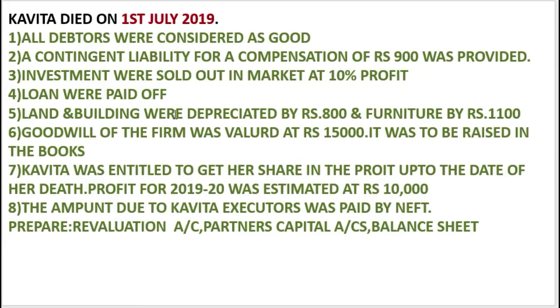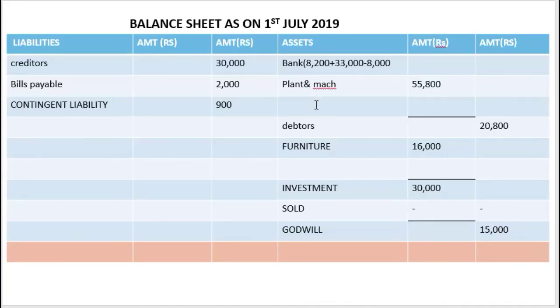Next, land and building were depreciated by 800, furniture by 1100. They are depreciated: land and building depreciated by 800 and furniture by 1100.